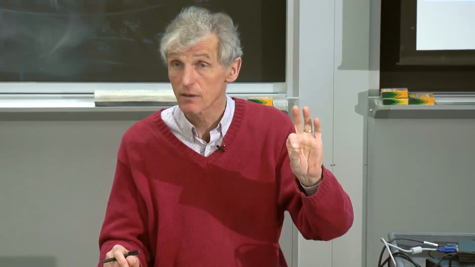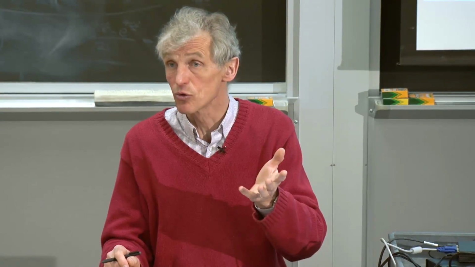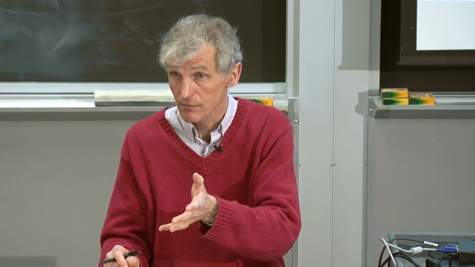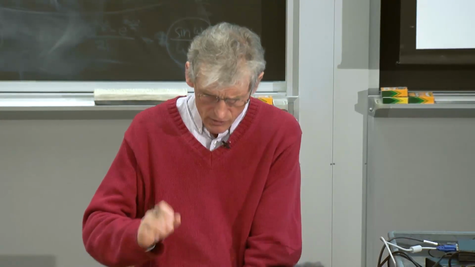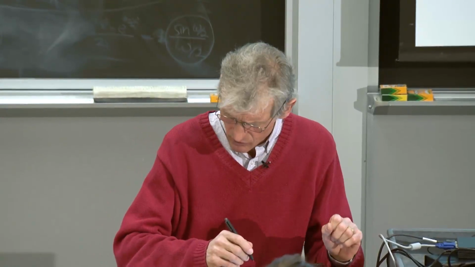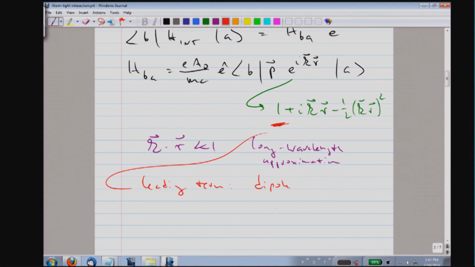What we have right now is A dot P, the vector potential times the momentum. So in other words, I want to show you that the A dot P matrix element is equivalent to an E dot R matrix element. This can be done with a canonical transformation, which we do in 8422. But here, let me just show you the elementary discussion.